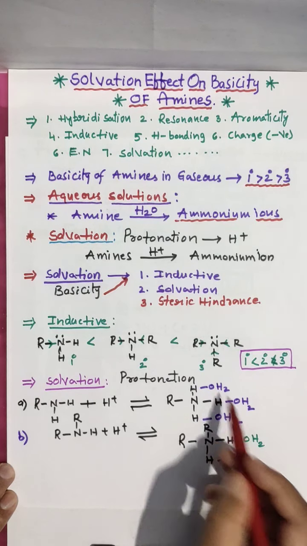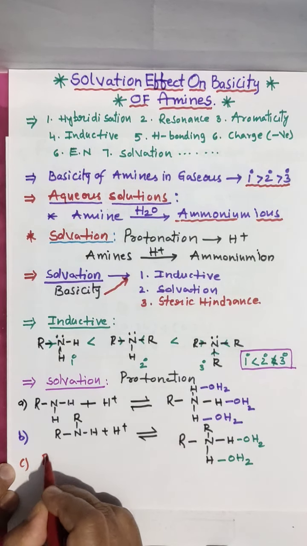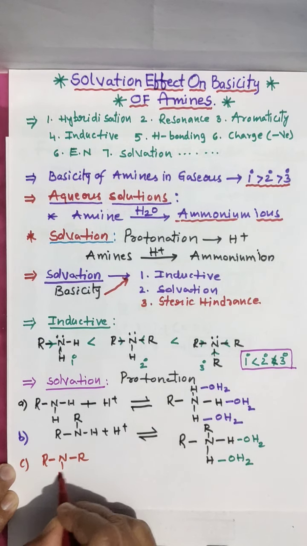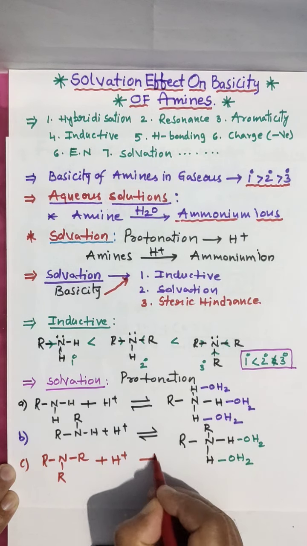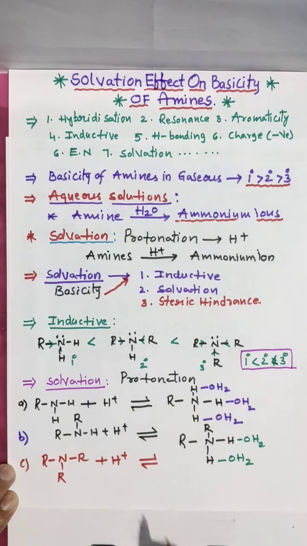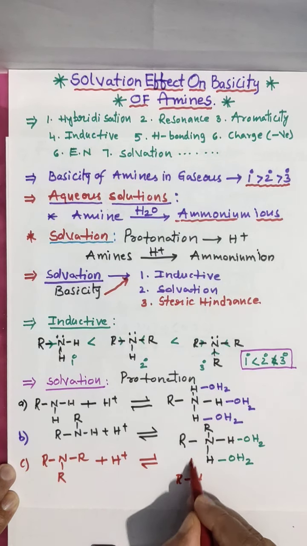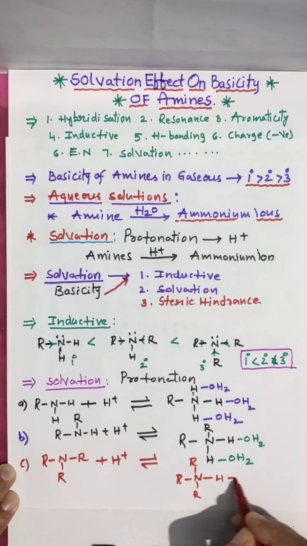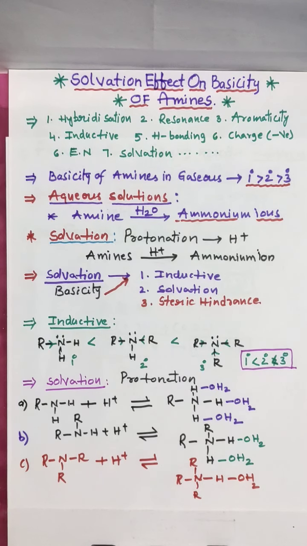So here 3 water molecules, here 2 water molecules. Go for 3 degree, R3N; on addition of H plus you get one hydrogen, and one water molecule.